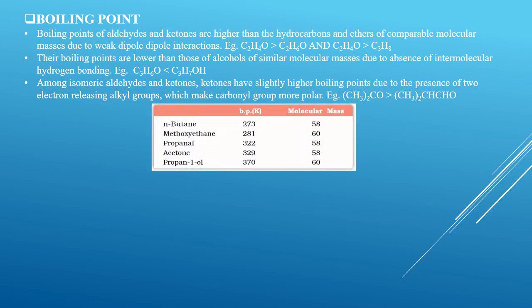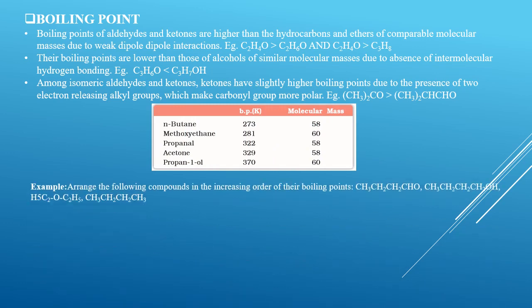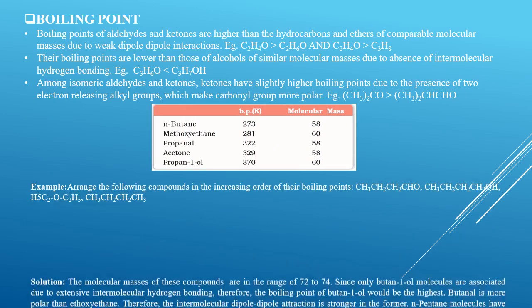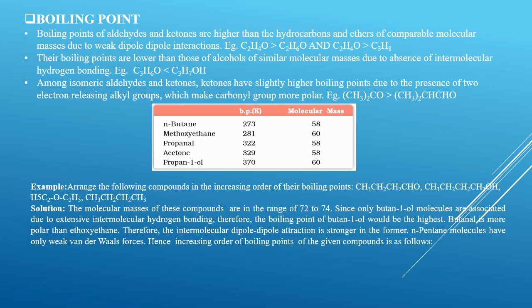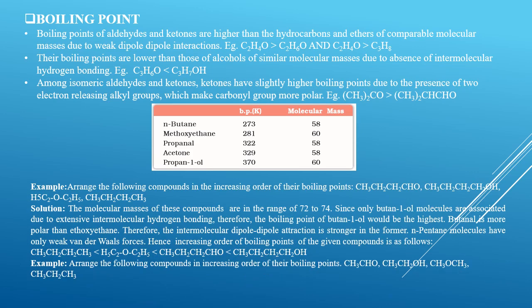You can check a few boiling points with respect to their molecular masses. Again, we have an example over here to arrange these different aldehydes, alcohols, ethers and hydrocarbons in increasing order of their boiling point.